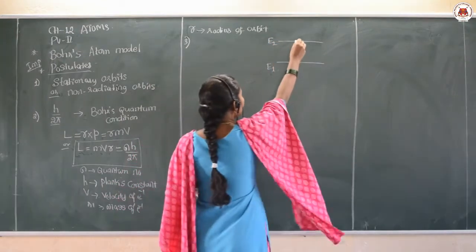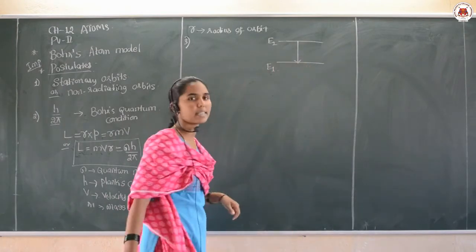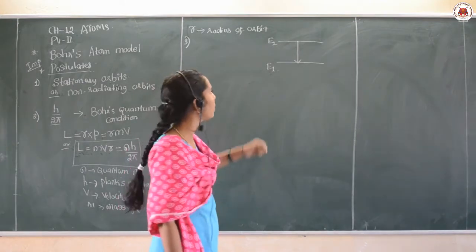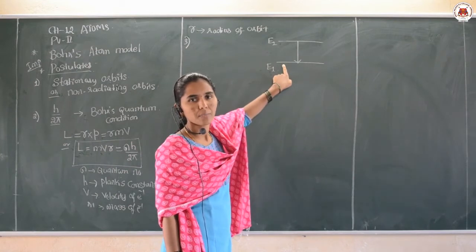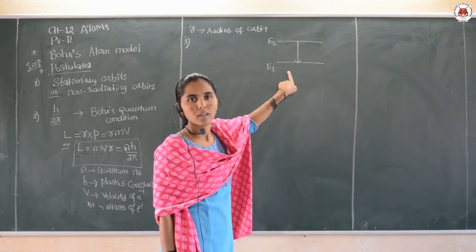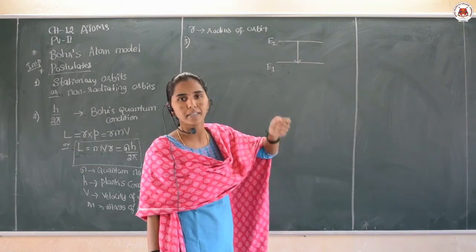When the electron makes a transition from the higher energy state to the lower energy state, during the transition a photon of energy h nu is emitted.